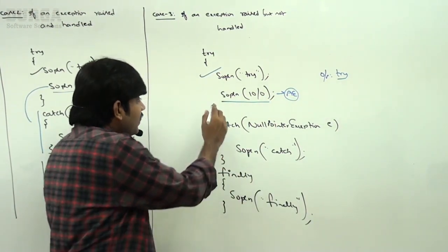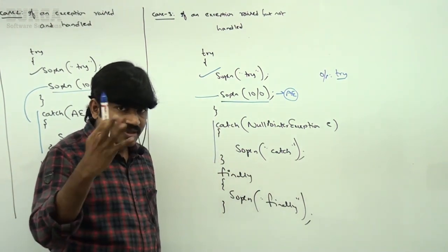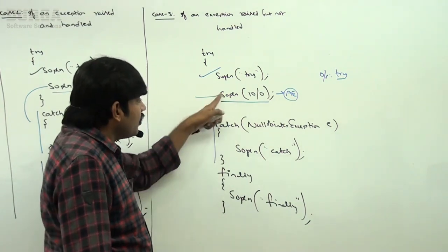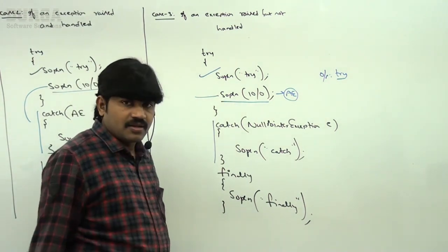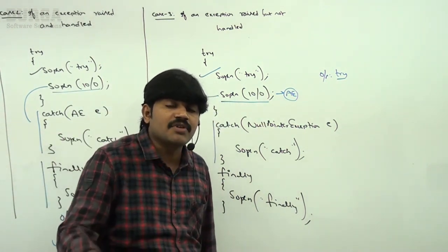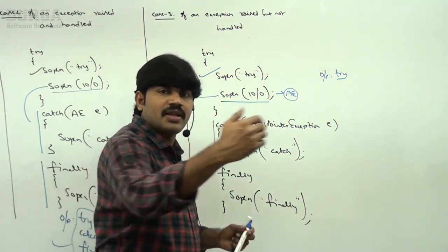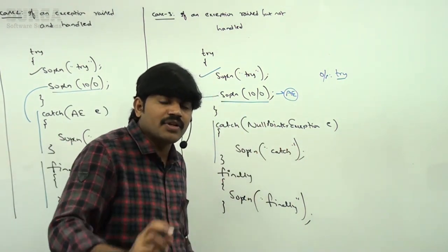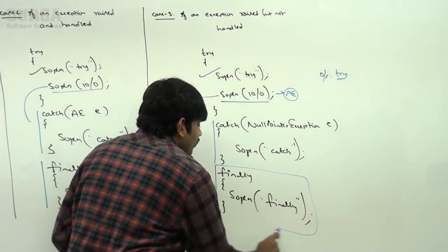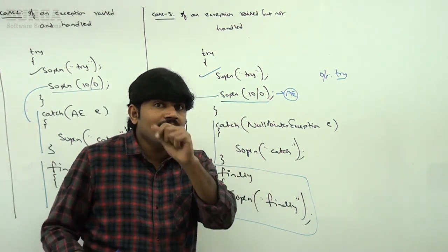Whenever an arithmetic exception is raised, immediately the JVM will check: is there any corresponding catch block? No. This catch block is for null pointer exception, but not arithmetic exception. So no catch block: abnormal termination. But before abnormal termination, the JVM is always going to execute the finally block. Remember this. Abnormal termination means handing over to the default exception handler, but before that, compulsory finally block will be executed. This speciality is available only for the finally block.